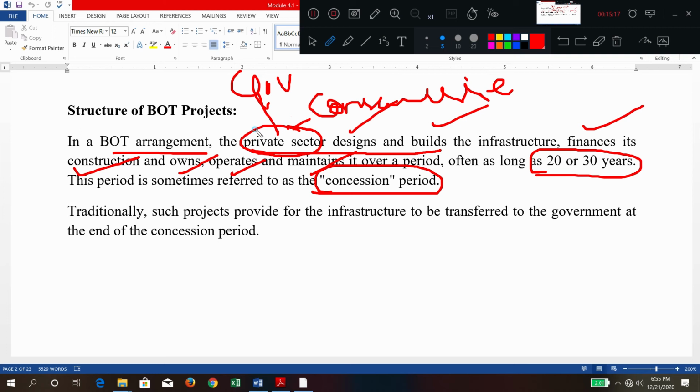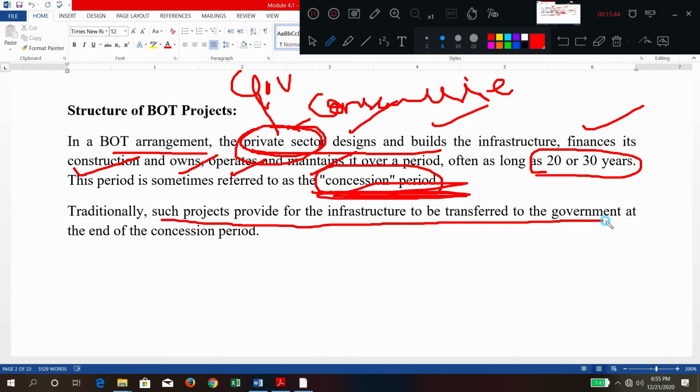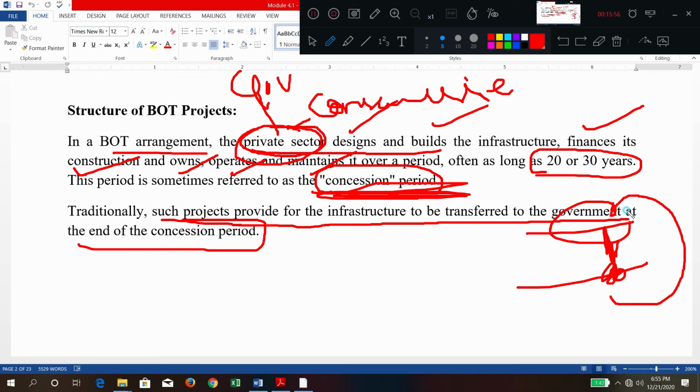Very important. The private sector which is engaging in the work is called the concessionary, and the agreement between the government and this concessionary is called the concession agreement. And the period over which ownership rights are transferred to get the revenues, profit and cost is called the concession period. Traditionally, such projects provide for the infrastructure to be transferred to the government at the end of the period. Obviously, after sufficient revenues are generated, at that point the ownership is going to transfer back to the government entity or public entity.